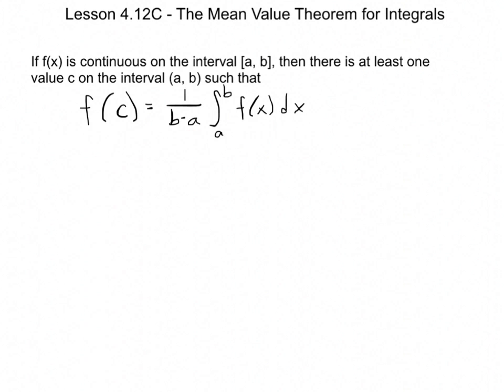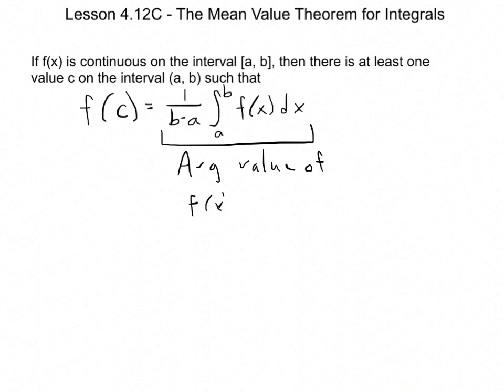And I know with these theorems, it's just like, oh my god, letters everywhere. What is this even saying? Let's dissect this thing, because it's really not that bad. The thing on the right side should be completely recognizable to you. This thing here is what lessons 4.12a and b were both about. This is the average value of f of x on the interval from a to b, right? And the thing on the left is just saying f of c.